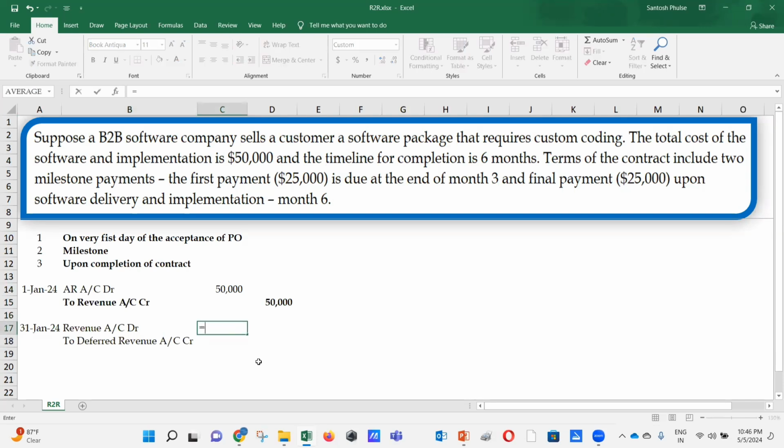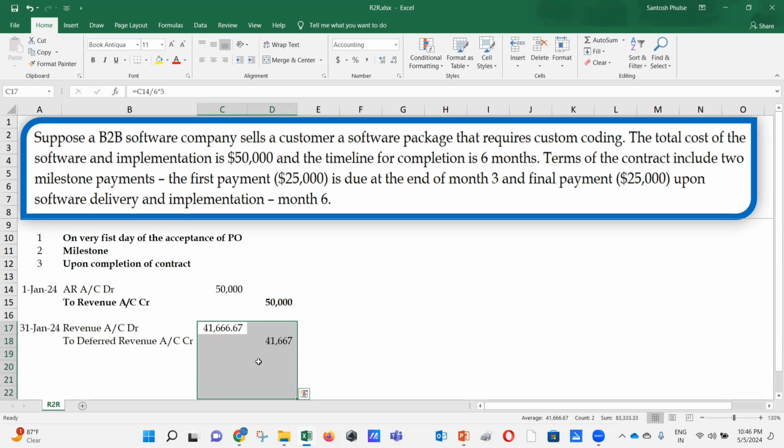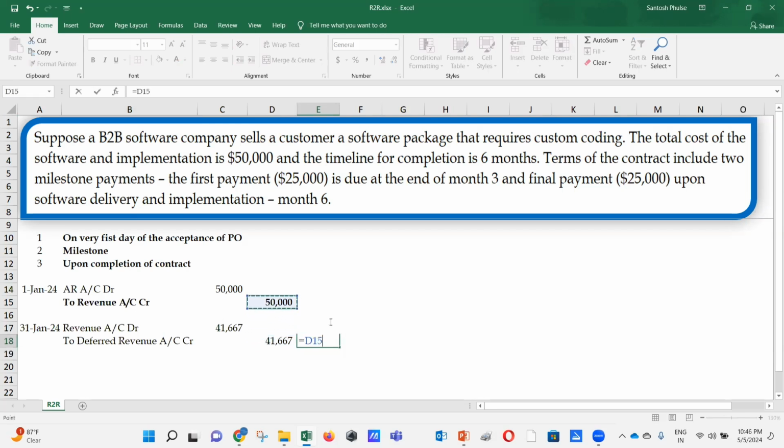And that's going to be this 50,000 divided by 6 into 5 for the remaining months, because when you are in Jan, you have to book the revenue for that month. So if you see in the P&L, that's 50,000 less this 41,667. So in the books of account, you have the revenue for Jan, that's 8,333.